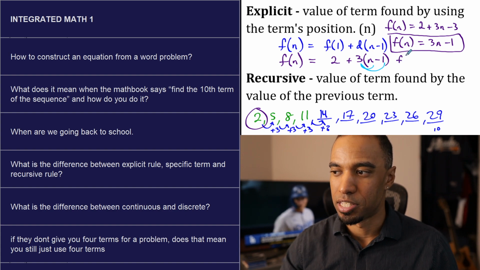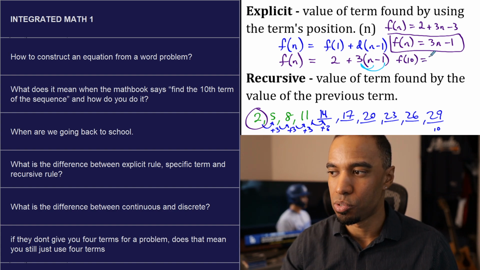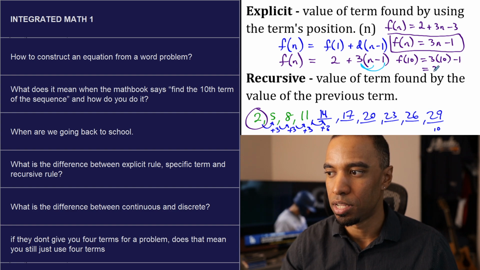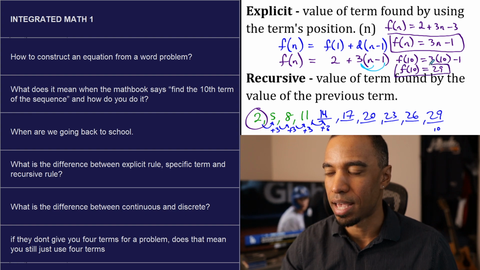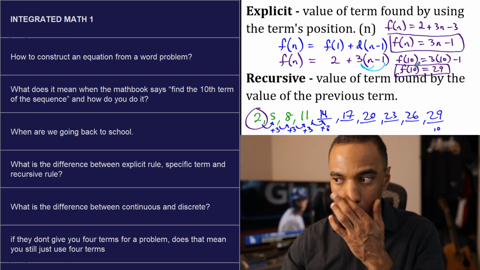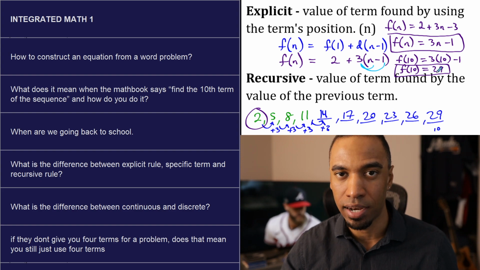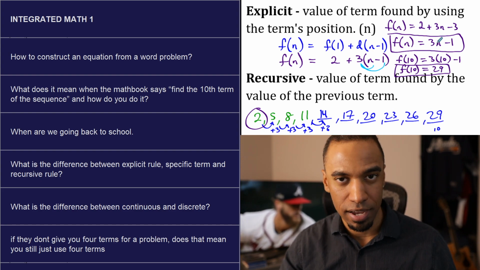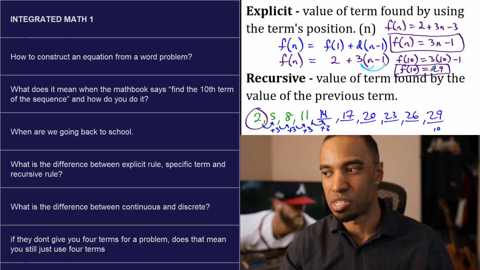But what if I want to find the value of the 10th term? Just like I said last time, I substitute 10 in for n here. 3 times 10 is 30, minus 1 is 29. Just like this one showed, that's finding the value of a specific term when asked upon. You substitute the number of the position inside for n when you're given the rule or when you find the rule, and then you use it to calculate the specific value.